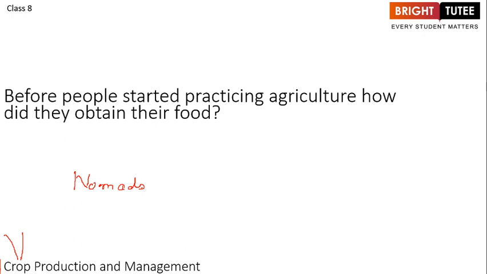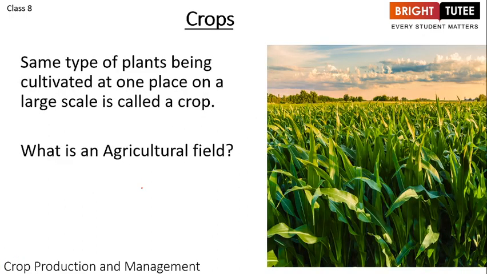Once people started understanding that we can grow certain foods for our requirement, then agriculture evolved from small scale to larger scale. As the population started increasing, people started growing more and more crops. Now, like I said, the word crop, let's understand what we mean by crops. What is a crop basically?